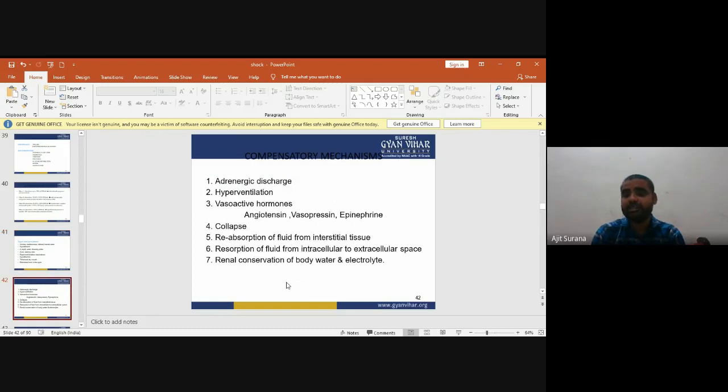Now, compensatory mechanisms. First one is the adrenergic discharge. Second one is hyperventilation. Third one is the vasoactive hormones like angiotensin, vasopressin, or epinephrine. Then there is reabsorption of fluid from the interstitial tissues.